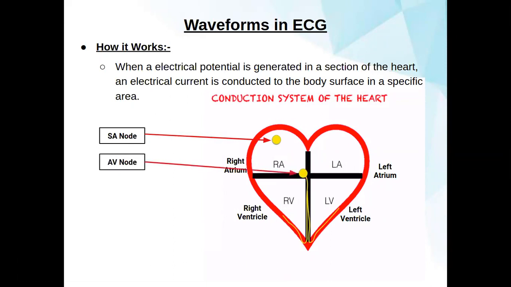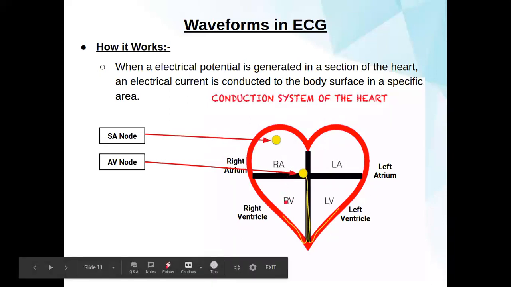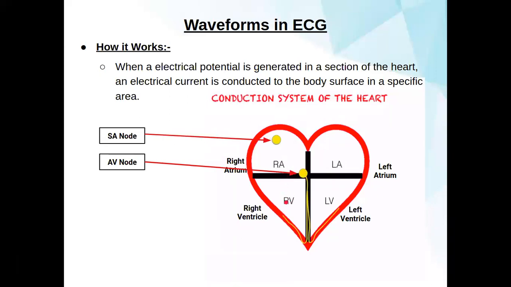After that, we go forward to the AV node, which is also called the atrioventricular node. By this name, it can be found at the border of the right atrium and right ventricle. It is also known as the gatekeeper of the heart because it decides which impulse passes through the heart or not.